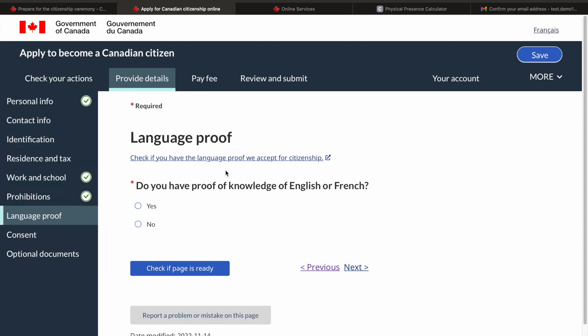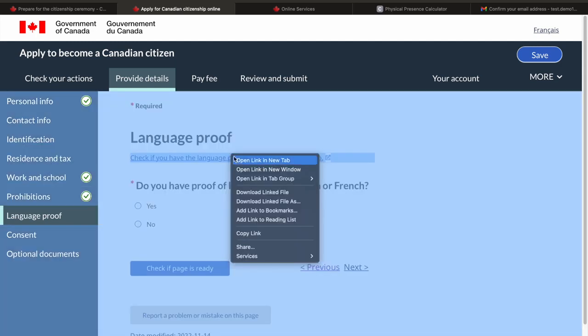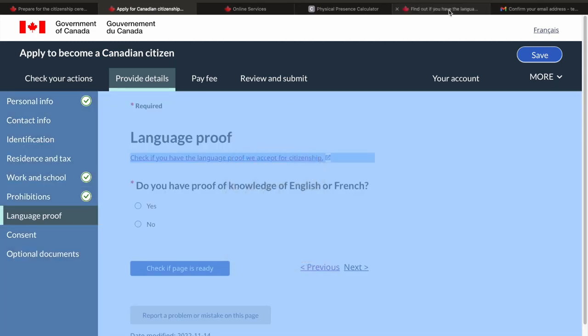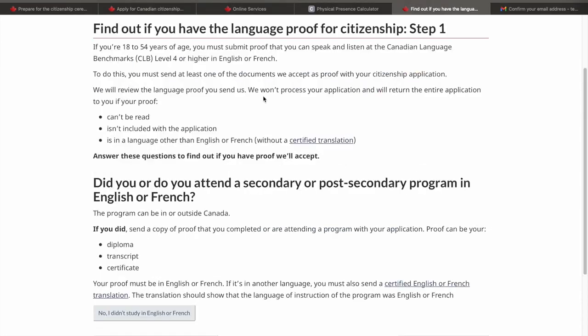Now it comes down to the proof of language for English or French. Let's see what they actually say that they have to accept. So a couple of conditions here. If you have completed your IELTS or CELPIP or any French test during your PR application for express entry or even any PNP, then that would be accepted here. That's totally fine, and the eligibility criteria is CLB4, which is quite low, so you don't need to worry at all. But apart from that, it has also given some other options that did you study or do you attend